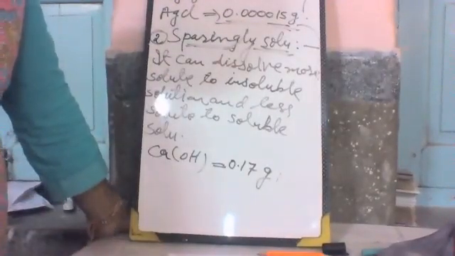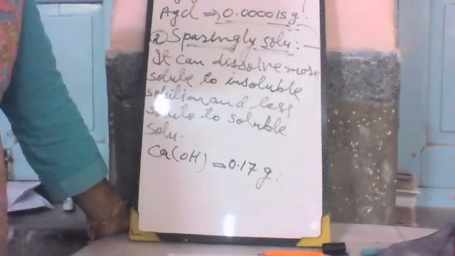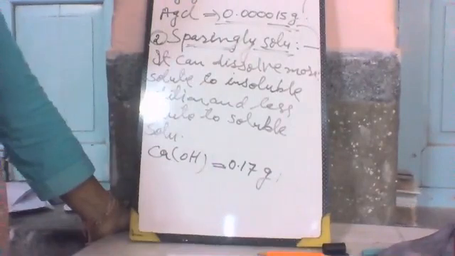A substance having high solubility, such as sodium chloride, is simply called soluble.